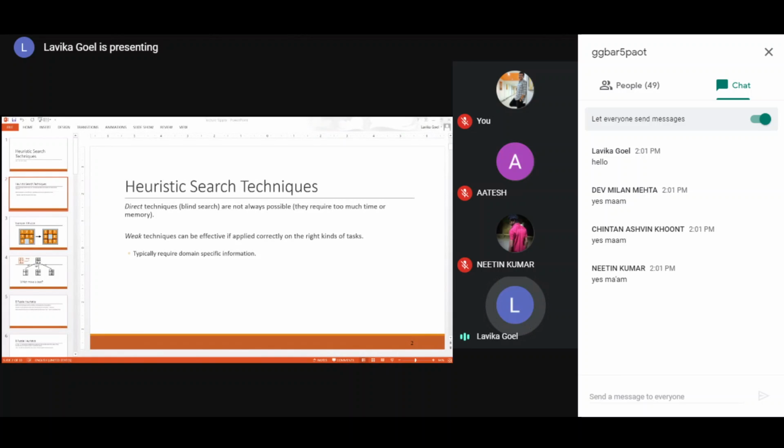So they require domain knowledge because, for example, in the case of tic-tac-toe, you want to find out what should be the possible heuristic function. So you need the domain knowledge of what the rules of the game are, right? The rules of the game are that you want three x's in a row, column, or a diagonal to win. So you need that information in order to design a heuristic function. That's why it is written that heuristic functions require domain specific knowledge or information.